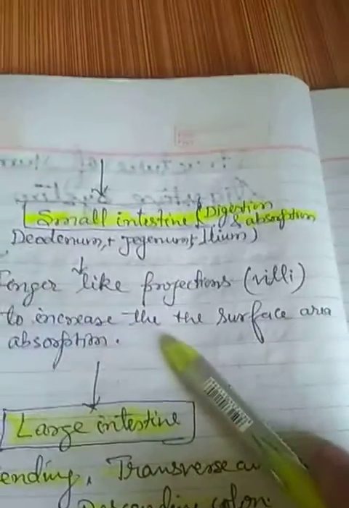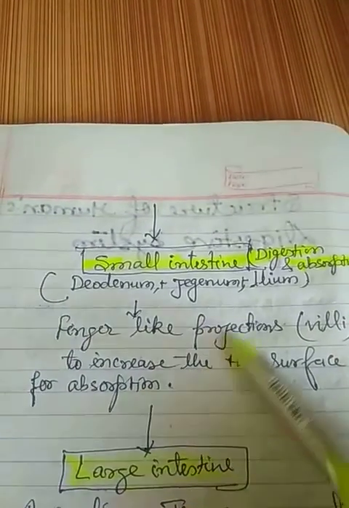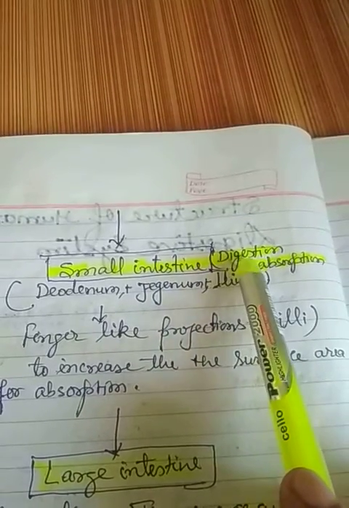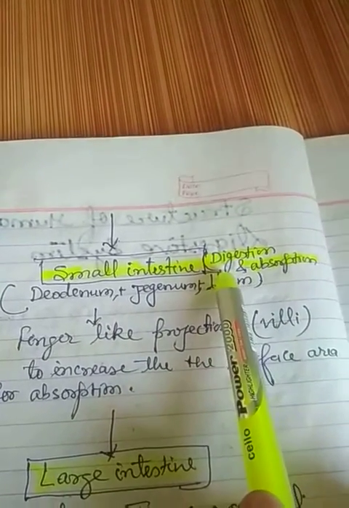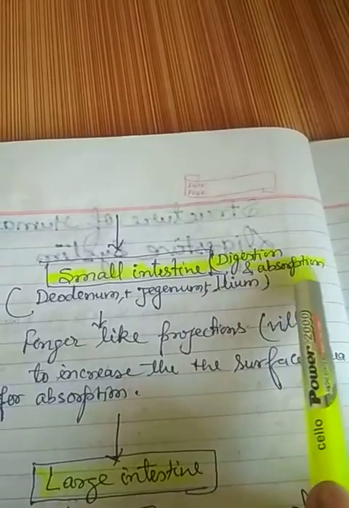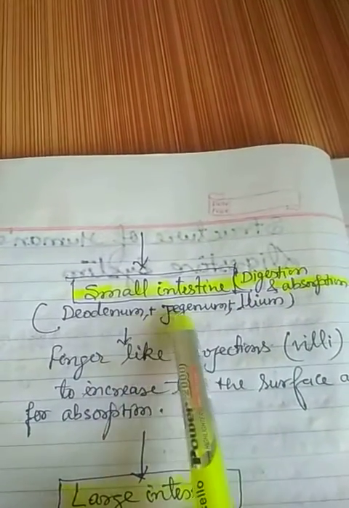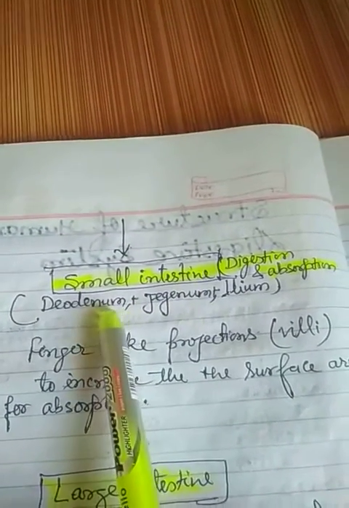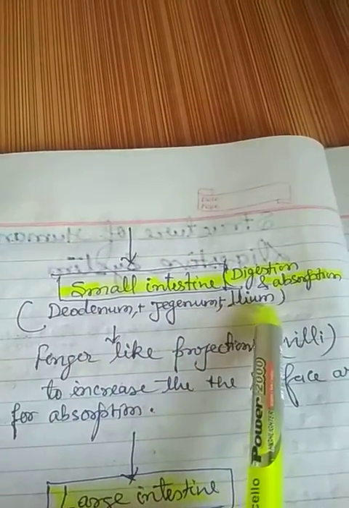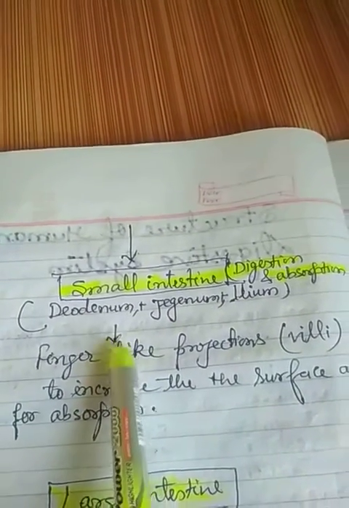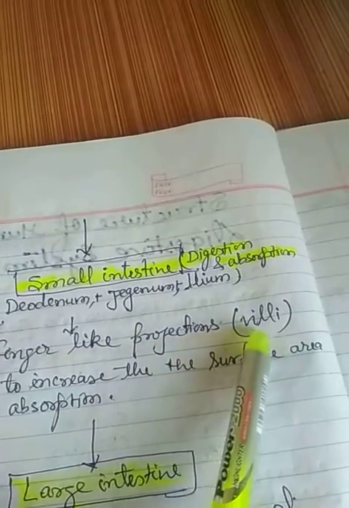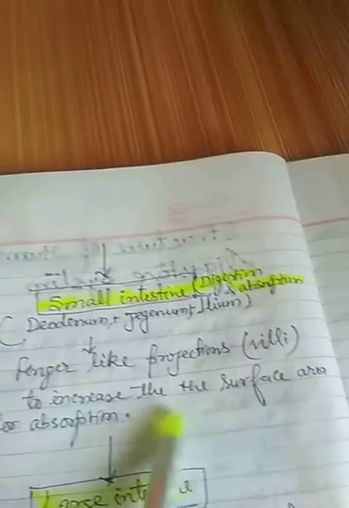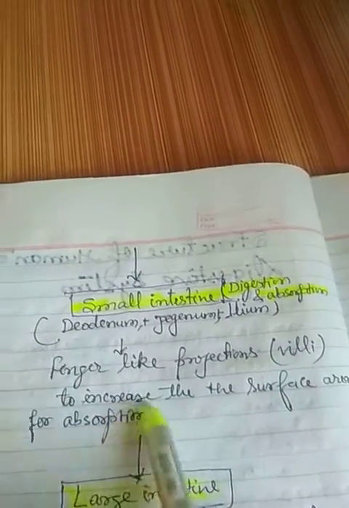And now this stomach leads to the small intestine. Small intestine is the longest part of the digestive system for the purpose of digestion and absorption, and it is divided into duodenum, jejunum and ileum. Three parts are there in the small intestine: duodenum, jejunum and ileum. In the duodenum, finger-like projections are there and they are called villi to increase the surface area for absorption.